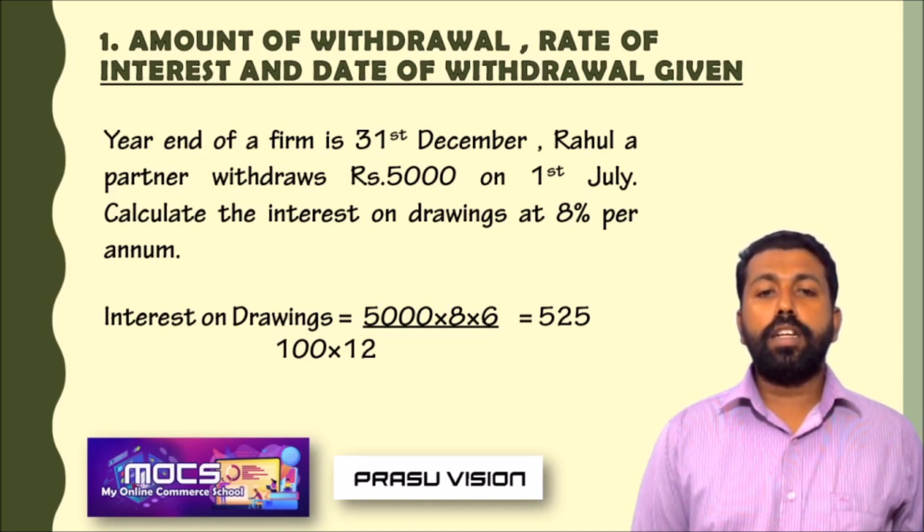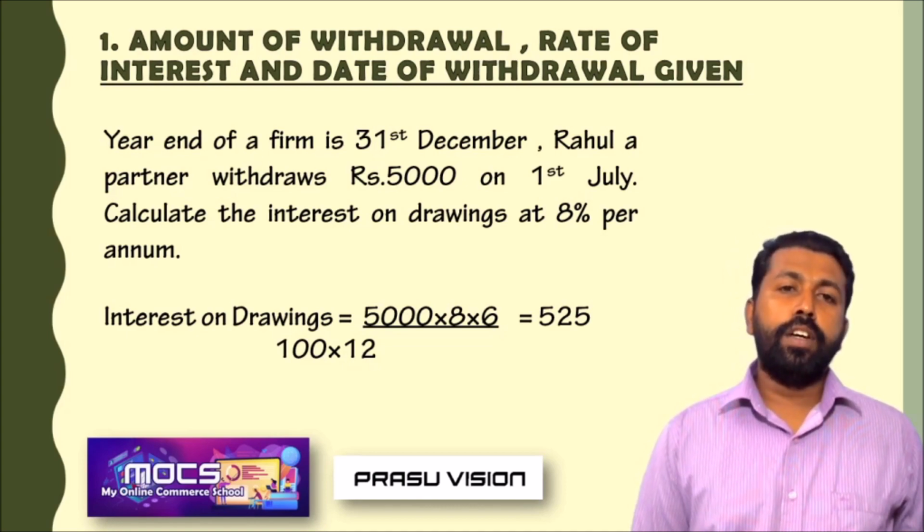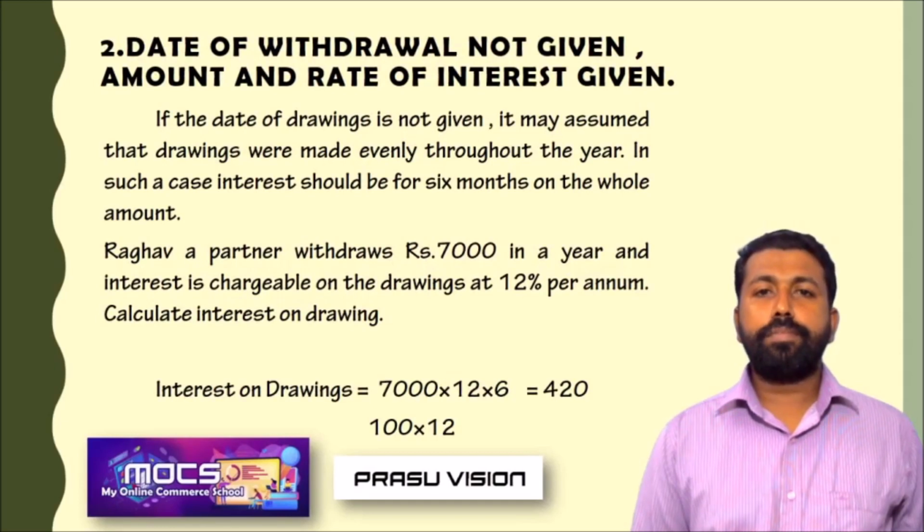Period means the months divided by 12, from which month up to the end of the accounting period. From the month the partner withdraws the amount up to the end of the accounting period is the number of months. So 6 months is the duration the partner has to pay interest to the firm during that particular accounting year. So here it is very clearly given: the amount of drawing, the rate, and the date of withdrawal. Just look at the next situation.